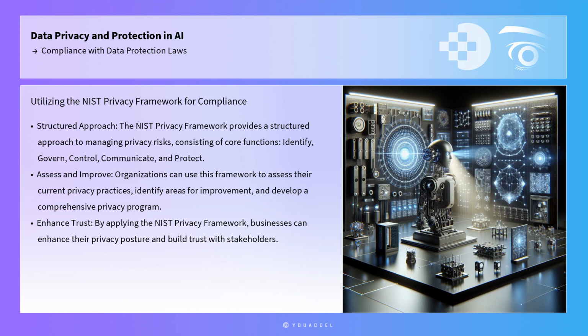A practical framework for ensuring compliance with data protection laws is the NIST Privacy Framework, developed by the National Institute of Standards and Technology. This framework provides a structured approach to managing privacy risks, consisting of core functions: identify, govern, control, communicate, and protect. Organizations can use this framework to assess their current privacy practices, identify areas for improvement, and develop a comprehensive privacy program that aligns with regulatory requirements. By applying the NIST Privacy Framework, businesses can enhance their privacy posture and build trust with stakeholders.